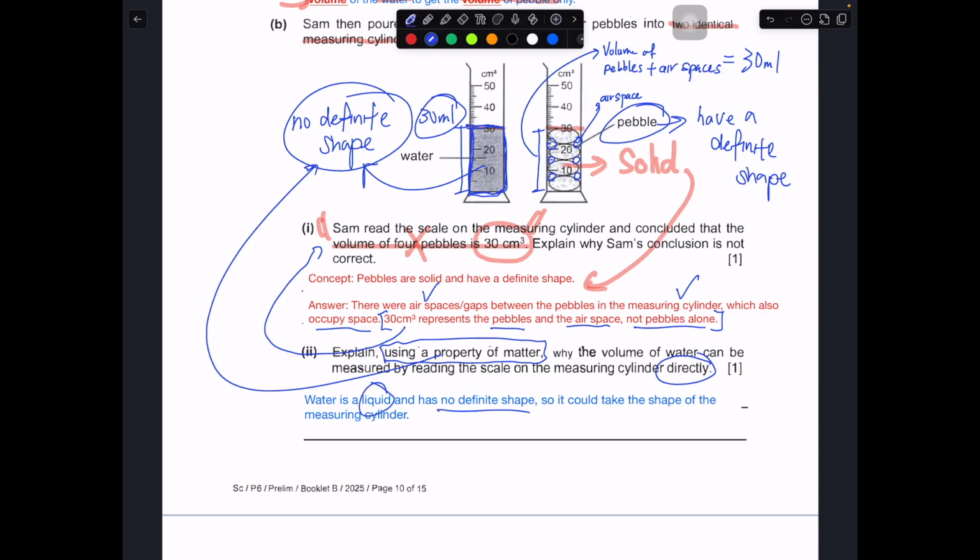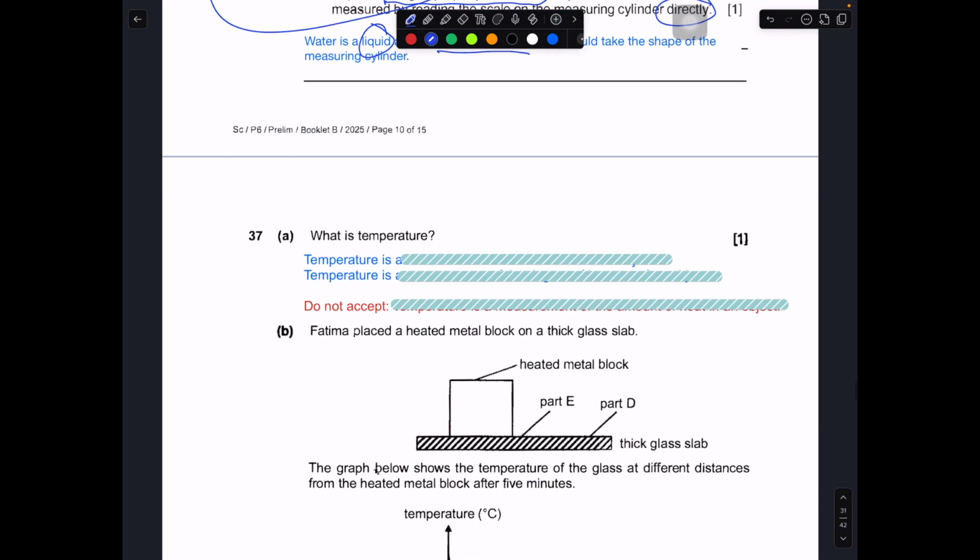So the idea is the water is a liquid, has no definite shape, and it could take the shape of the measuring cylinder. That's why we could read off the scale, and the reading that we read off the scale will be the volume of the water that we are trying to find. Okay, question number 37. What is temperature? Temperature is a measurement of how hot or cold an object is, or you can say the degree of hotness of an object.